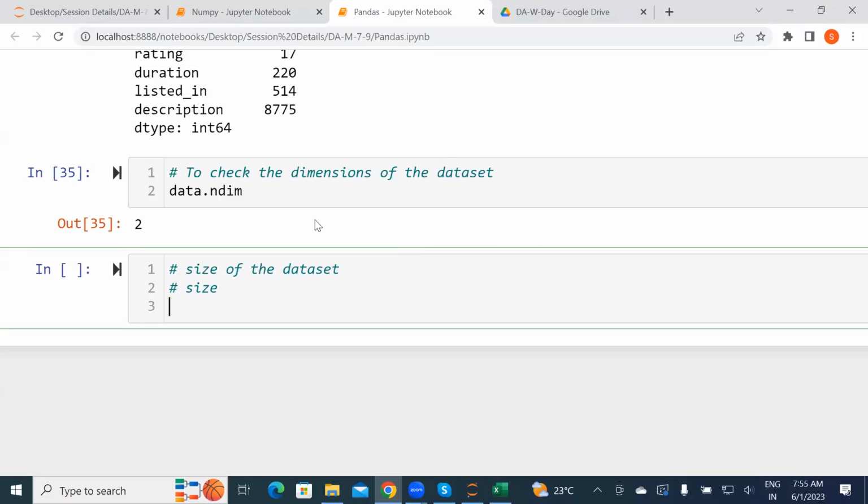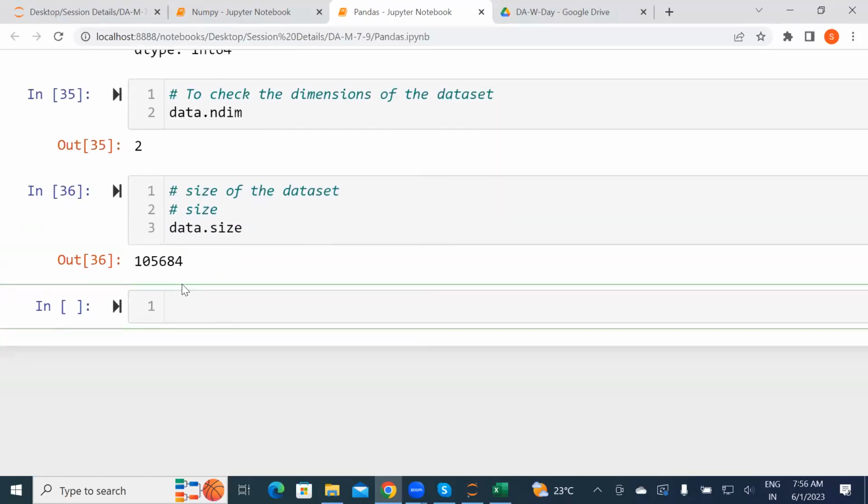Yes, it is a 2-dimensional data set only, and with the keys we get to know all the keys of the values, what things are there, we can check on that. Now let's continue. To check the size of the data set, we use the method named size itself, data.size. This is my size, that is 105684. That is the value of that.